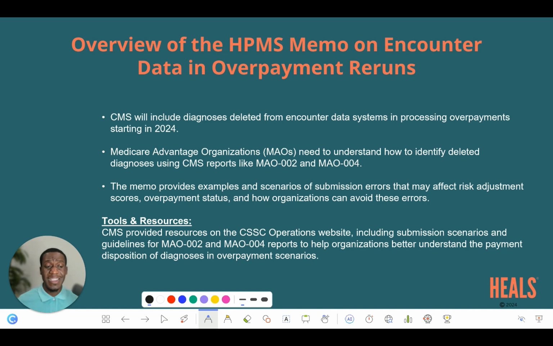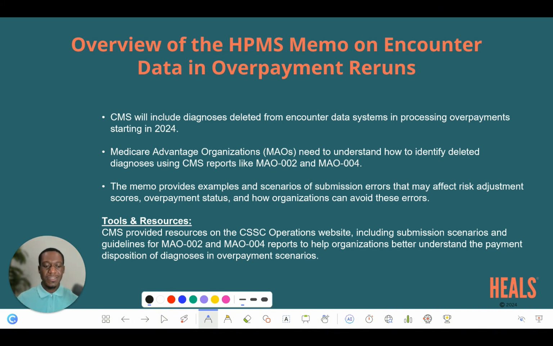And the memo also provides examples and scenarios and other resources pertaining to how submission errors can be identified and how that may affect the Medicare Advantage risk adjustment scores, overpayment status, and how organizations can avoid these errors. And those are some very high-level points of this memo.